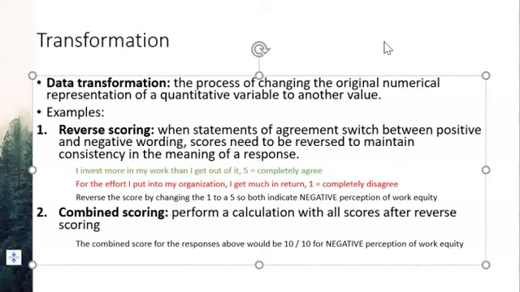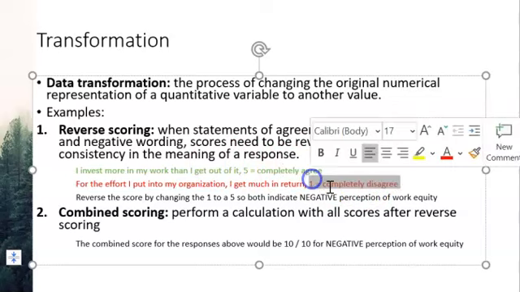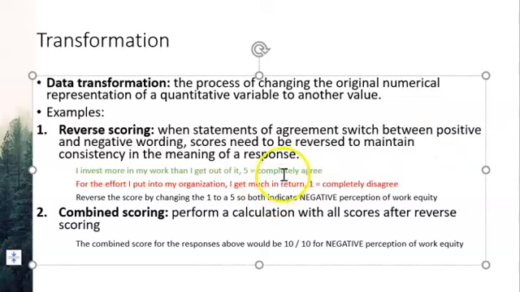Here's an example. "I invest more in my work than I get out of it." If somebody completely agrees with that statement, it means they do not like their job. But when we go to the next question, "For the effort I put into my organization, I get much in return," if you disagree with that one, like this person did, it also means you do not like your job. If you agreed with that one, it would mean you do like your job. So agreeing on these two questions means the completely opposite thing.